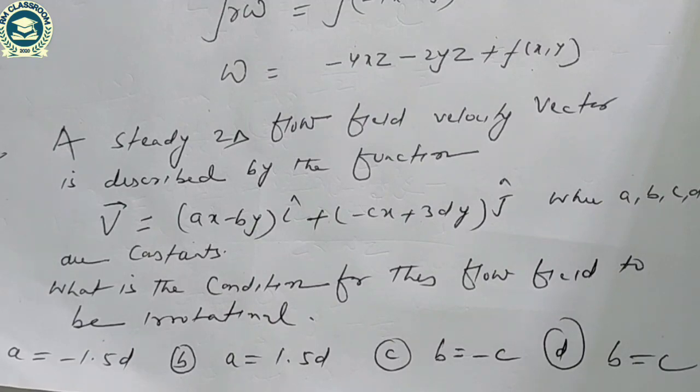So this is another question asked by the civil services examination. A steady two-dimensional flow field vector is described by the function v is equal to (ax minus by) into i plus (minus cx plus 3dy) into j, where a, b, c, d are constants. What is the condition for this flow field to be irrotational? And our options are: option A, a is equal to minus 1.5 times d; option B, a is equal to 1.5 times d; option C, b is equal to minus c; and option D, b is equal to c.